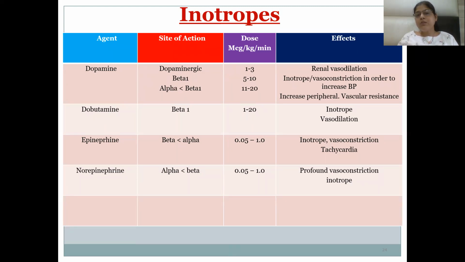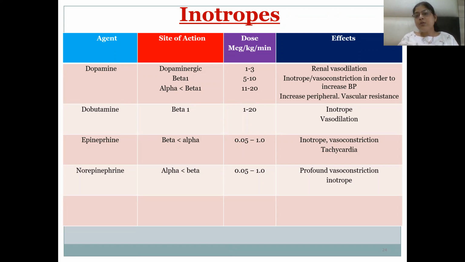1 to 3 is dopaminergic. 2 to 5 is the beta-1 receptor agonistic dose, and the alpha-1 receptor agonistic dose is 5 to 10 microgram per kg per minute. Dobutamine acts on the alpha-1, alpha-2, and beta-1 receptors again, but more on the beta-1 receptors, which is an inotropic drug. And dopamine, as it acts on the D1 receptors, causes vasodilation of the kidney blood vessels.